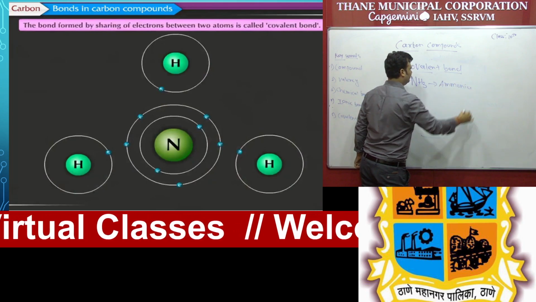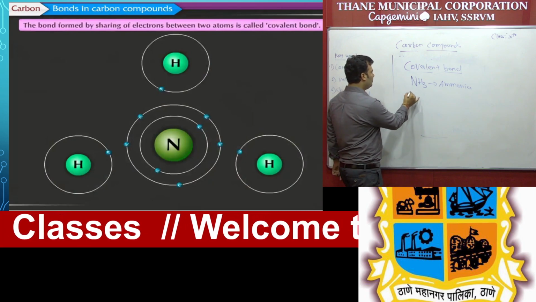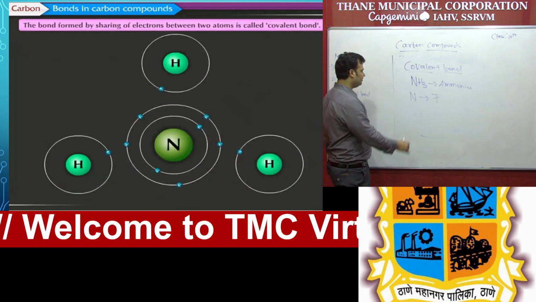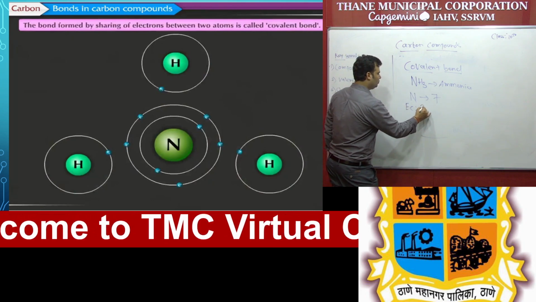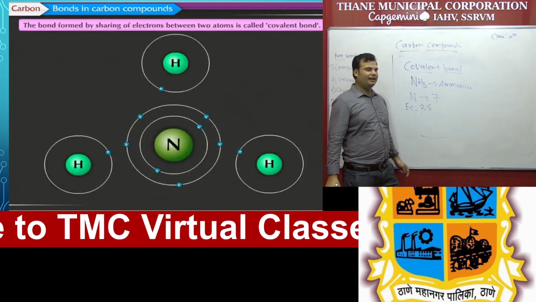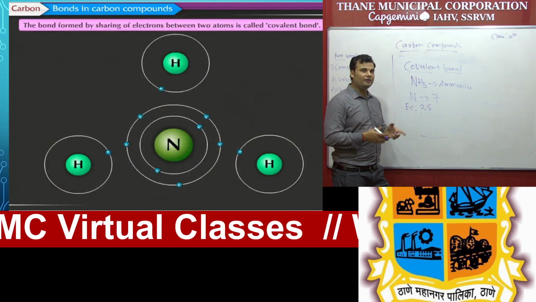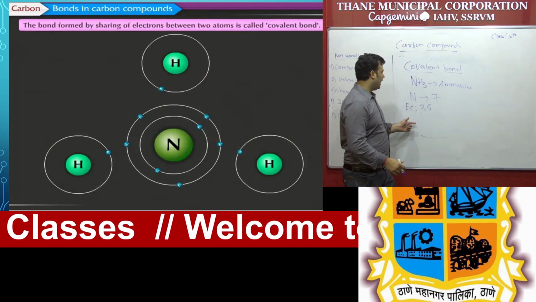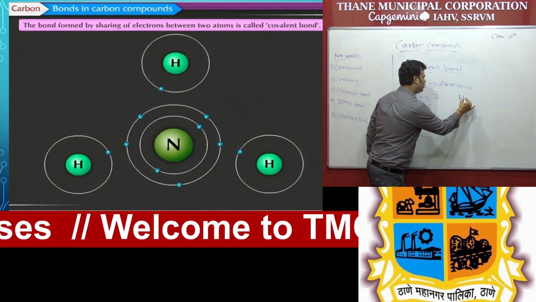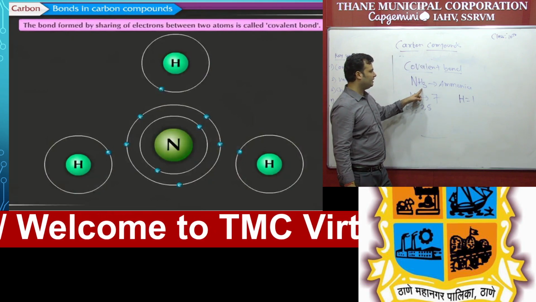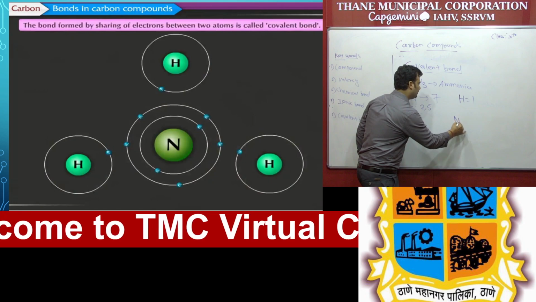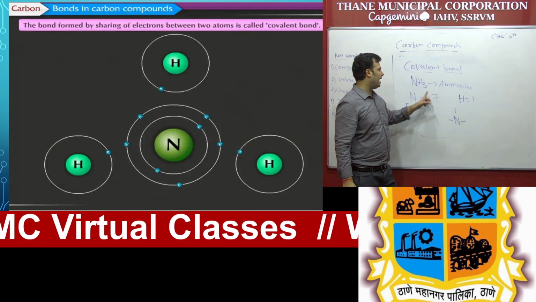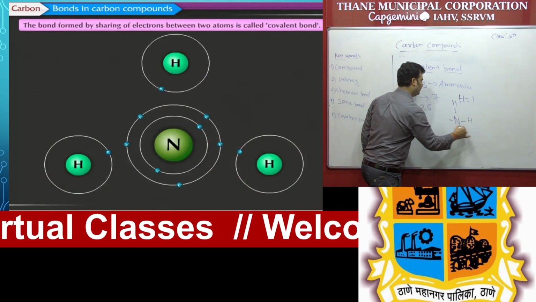Ammonia is NH3. We know that the atomic number of nitrogen is 7. Do the electronic configuration. You will find 2 and 5. So the outermost shell contains 5 electrons, and we already know that 5 means they require 3 electrons to complete their octet. And the second element is hydrogen. Hydrogen's atomic number is 1. So how many hydrogen? 3 hydrogen. So you can see in this figure, how many electrons does nitrogen require in total? 1, 2 and 3. 3 electrons required, and hydrogen 1. So 1, 1 and 1.